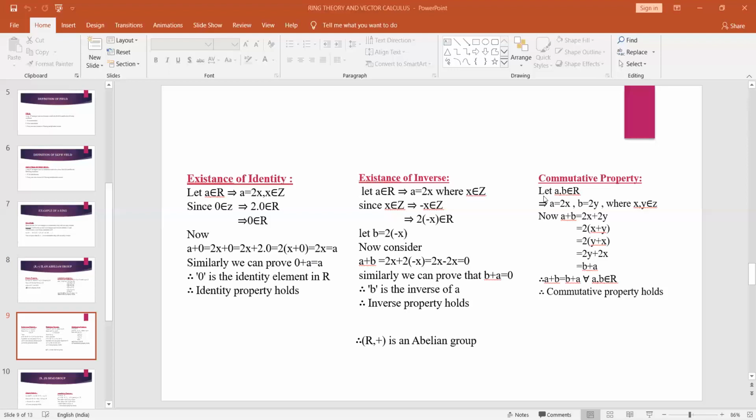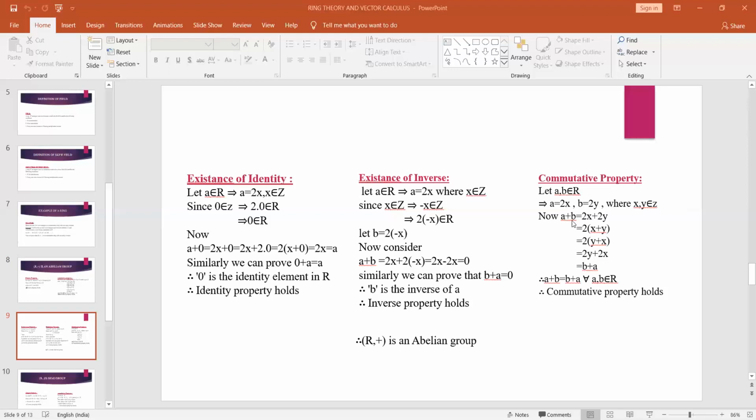Coming to the next property, the commutative property. We have to consider two elements in capital R. Once again, A is 2x, B is 2y, and x, y belong to Z. In the commutative property, we have to prove that A plus B is equal to B plus A.